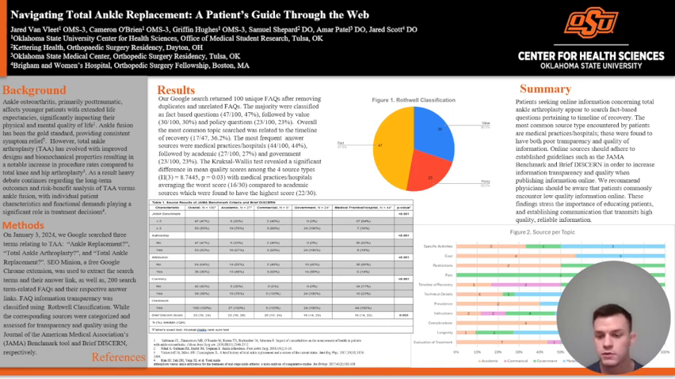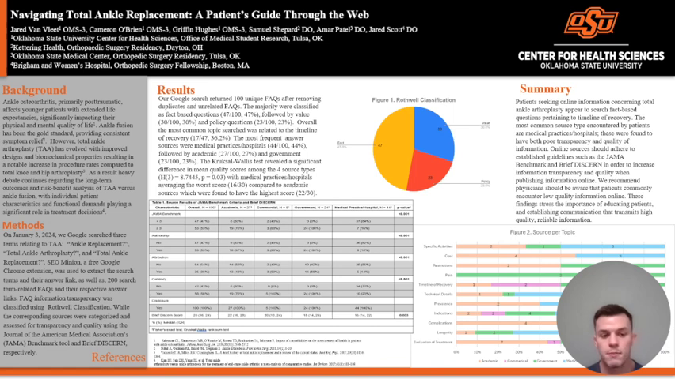We then used a couple tools to assess the questions, the FAQs, and the sources. The Rothwell classification was used to assess the FAQs. It grouped them into three buckets: fact, value, or policy. And then within those, there were subcategories associated with them.